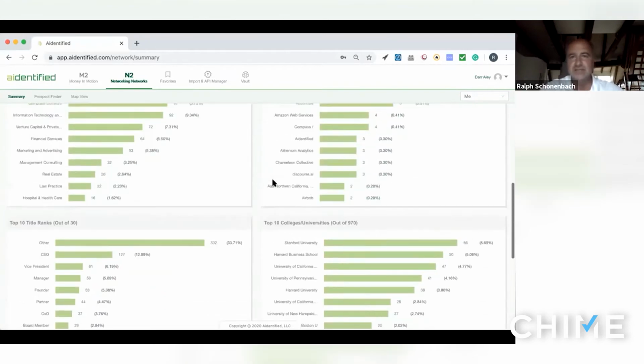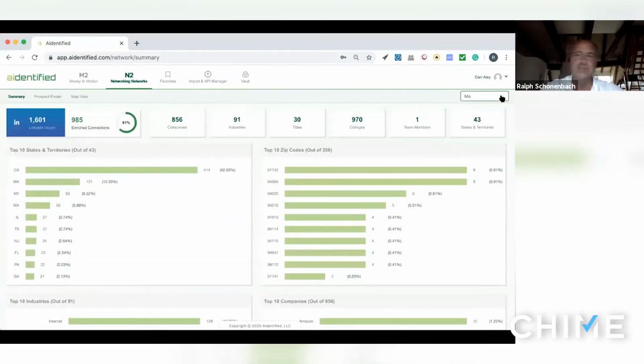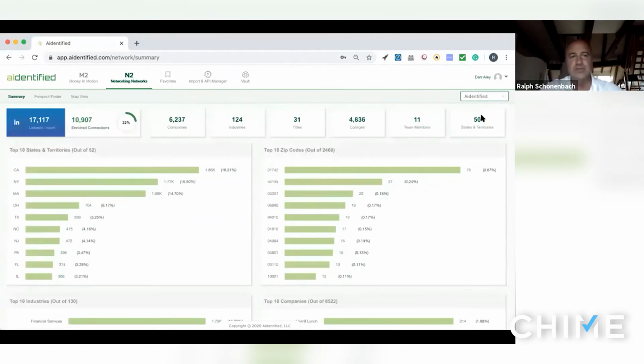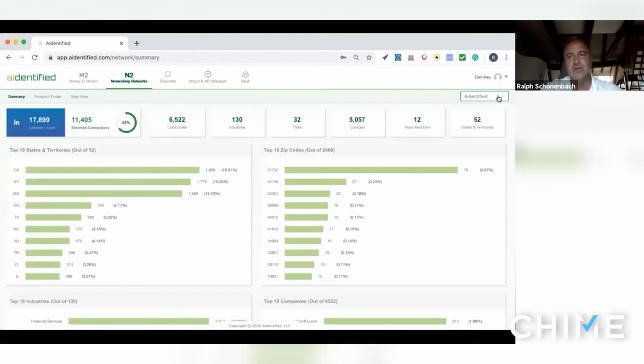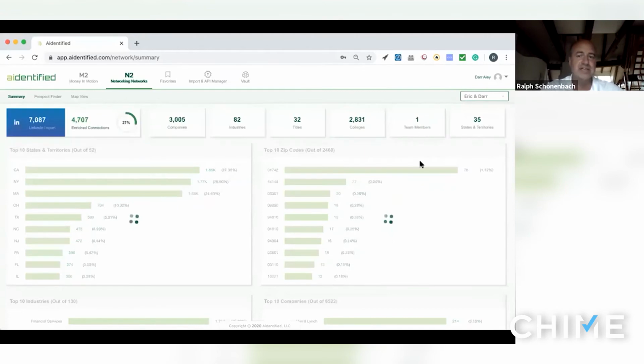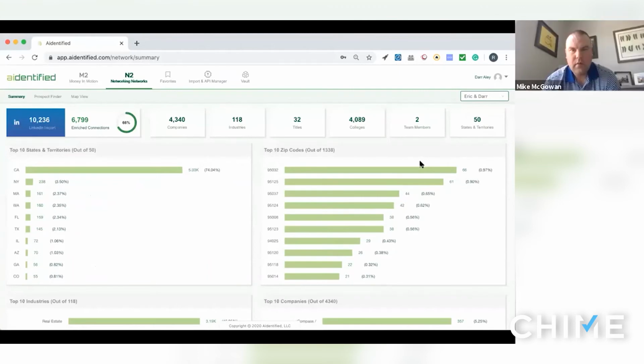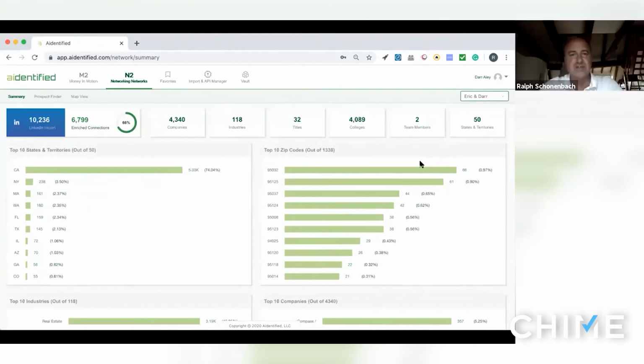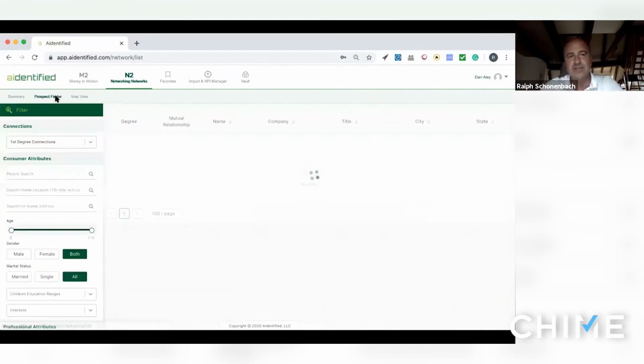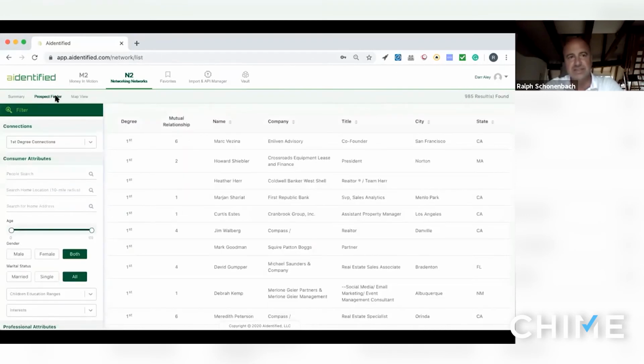And then what I think is really helpful is that you can build teams. So you can have your own company team where you can see a group of people and how their combined networks come together, or you can have a one-to-one team, so Eric and Dar combining their network, for example. And then each one of these networks that you're combining provides more paths to both the executives benefiting from the wealth events, but also to the profiles that we have in our vault, the 300 million. So you can find connections there. And I'll just show you an example of what that looks like when we enrich those connections that come in.